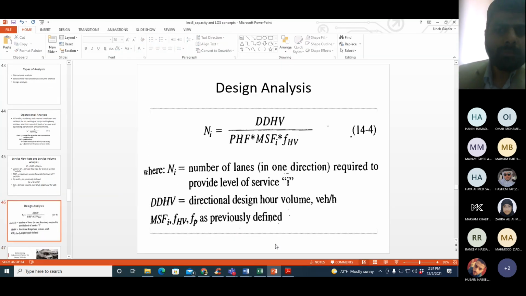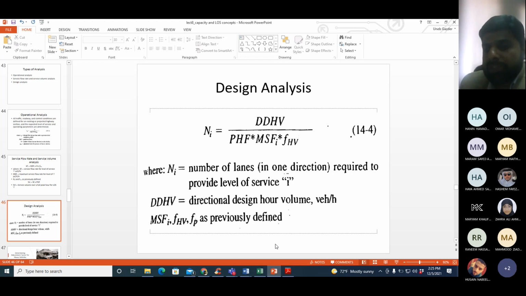Moving on, the third type of analysis is design analysis. In design analysis, we are trying to design the highway. So we have a future condition, and we want the design of the highway for the future. Now the parameter of design which is directly linked with level of service is number of lanes.